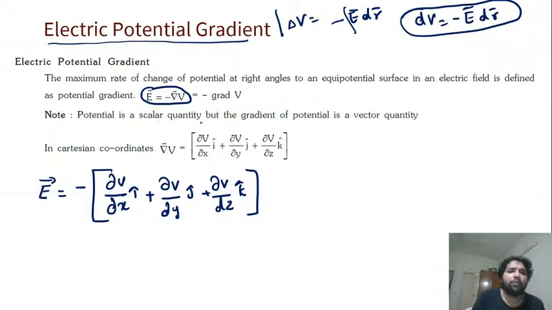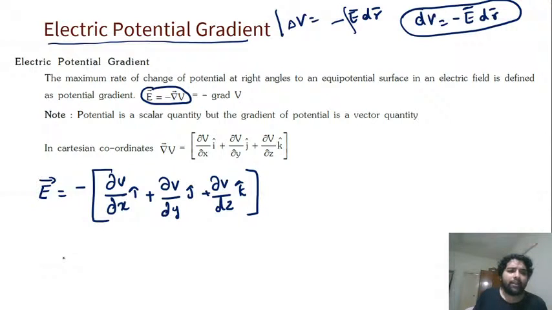This is partial differentiation. So potential is a scalar quantity, but gradient is a vector quantity. This is how you convert a scalar to a vector by partial differentiation. Partial differentiation means you take one as a variable and differentiate, and take everything else as constant.